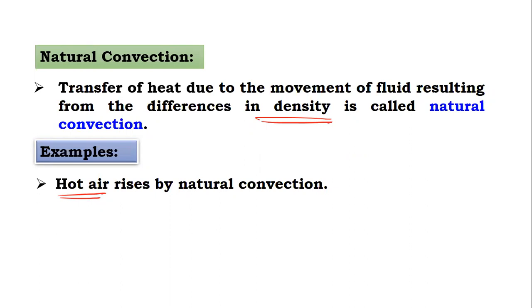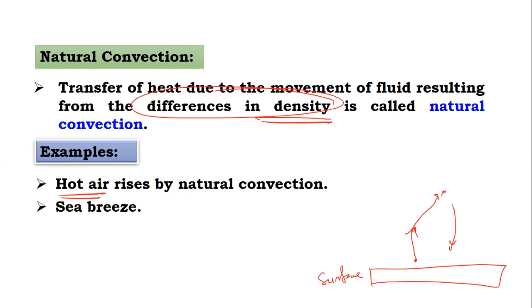Listen, if this is a surface, here the air gets heated. Initially, when the sunlight is incident on the surface, it gets heated, then the air molecules closer to the surface get heated. As they get heated, their density decreases and they shift up, then colder molecules come down. So this is the process. It is because of difference in density.